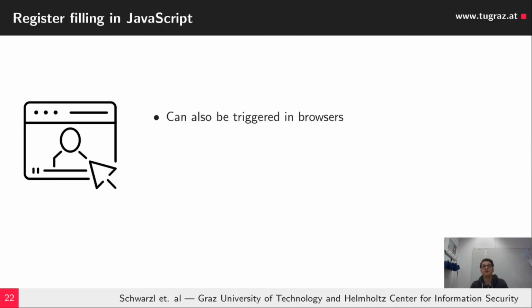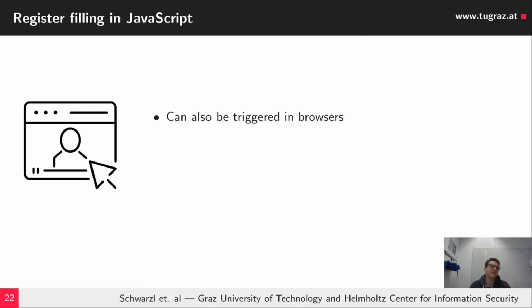So speculative dereferencing can also be triggered from JavaScript. Since we can also fill general purpose registers, for instance if we use a large loop, we can fill quite a lot of the general purpose registers from V8 and also from SpiderMonkey.